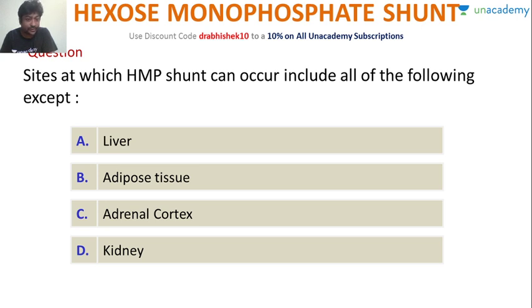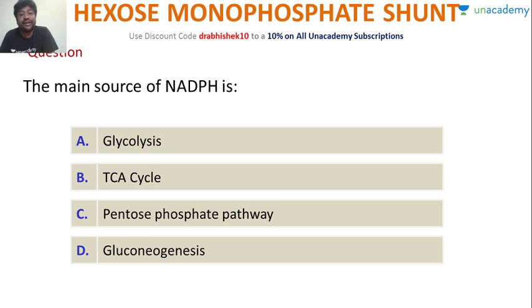Right. Let's look at this question. Main source of NADPH is, again, main source of NADPH: is it glycolysis, is it the TCA cycle, is it the pentose phosphate pathway, or is it gluconeogenesis? So NADPH, where is it produced? Arjun says D, gluconeogenesis. Gopal says C. Satish also says C. Okay.